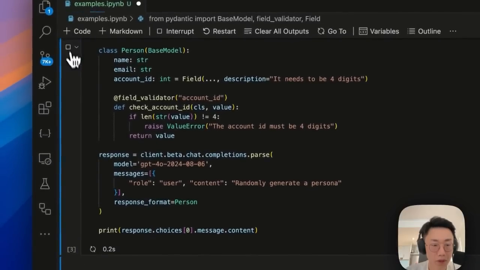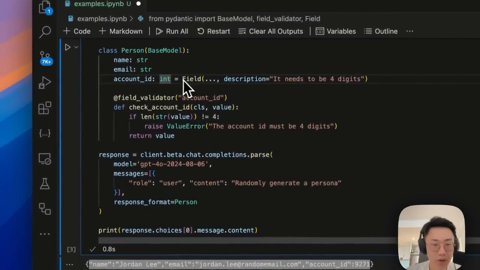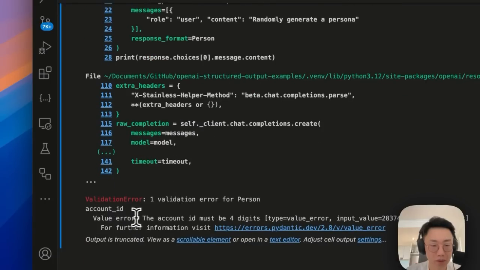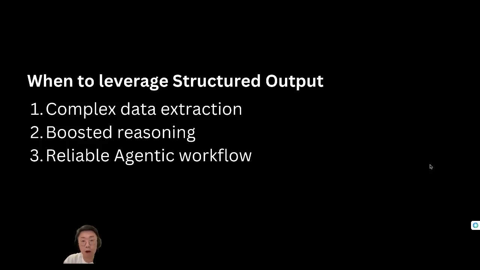So if I run it here, you can see it returns the format in the exact way that I want it. And as a contrast, you can remove this description and generate again. And this time it will error out, saying the account ID must be 4 digits. So this is how the OpenAI structured output works.